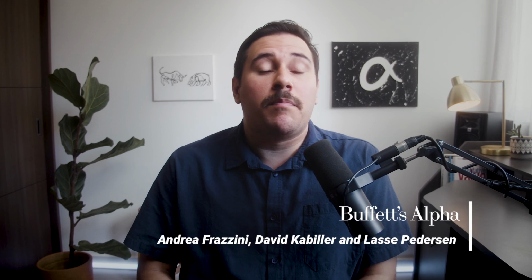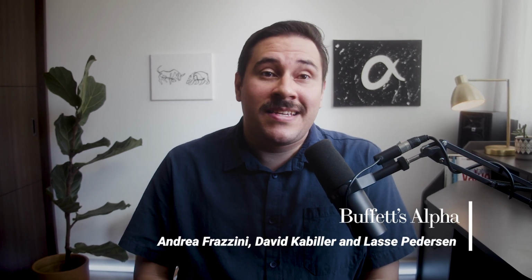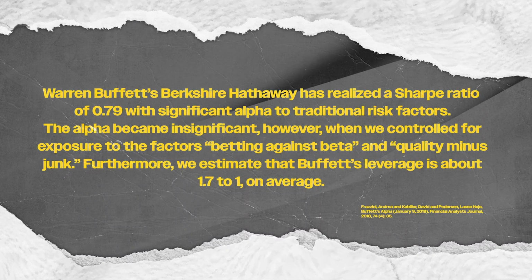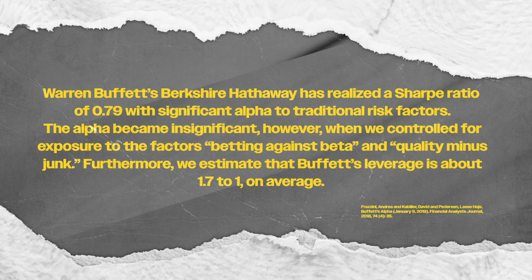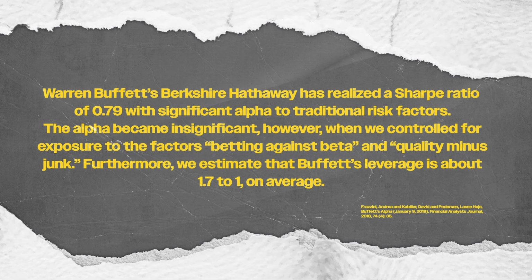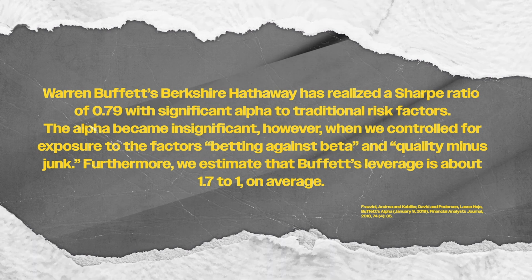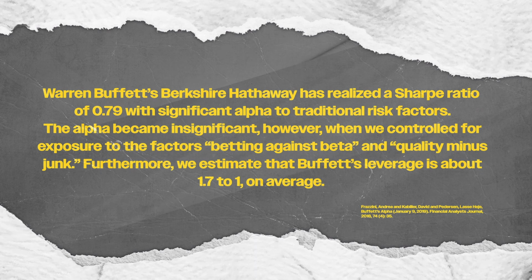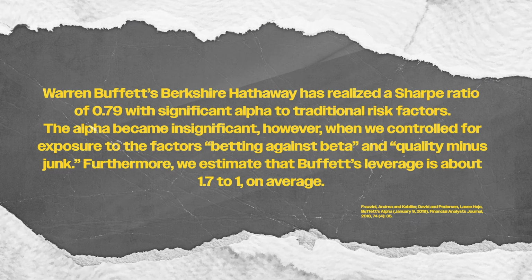In the 2017 paper, Buffett's Alpha, AQR's Andrea Frazzini, David Kabiller, and Lasse Pedersen attempt to first explain where Buffett's alpha comes from and then replicate a Buffett portfolio to test their findings. They conclude that "Warren Buffett's Berkshire Hathaway has realized a Sharpe ratio of 0.79 with significant alpha to traditional risk factors. The alpha became insignificant, however, when we controlled for exposure to the factors betting against beta and quality minus junk. Furthermore, we estimate that Buffett's leverage is about 1.7 to 1 on average."